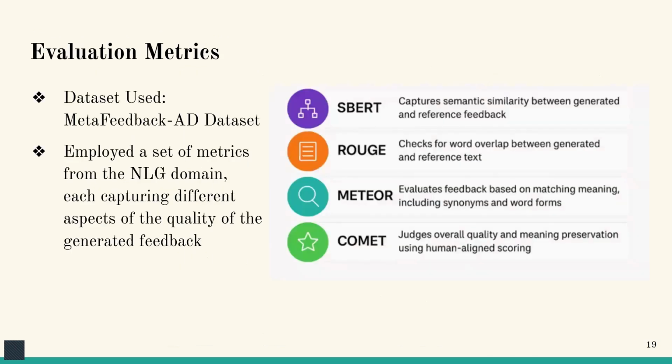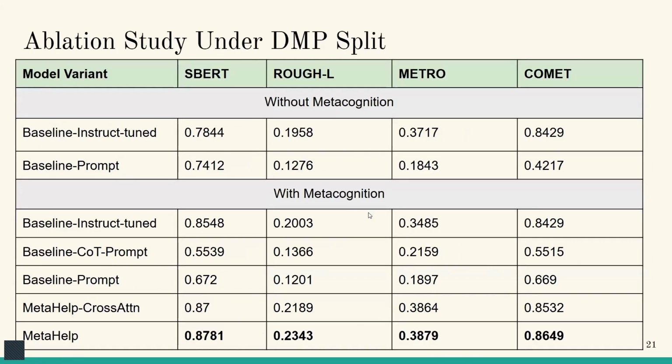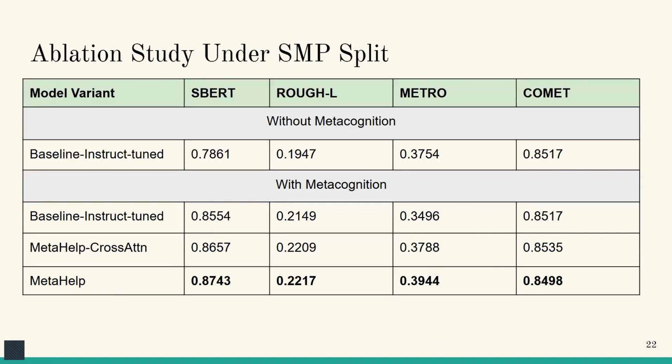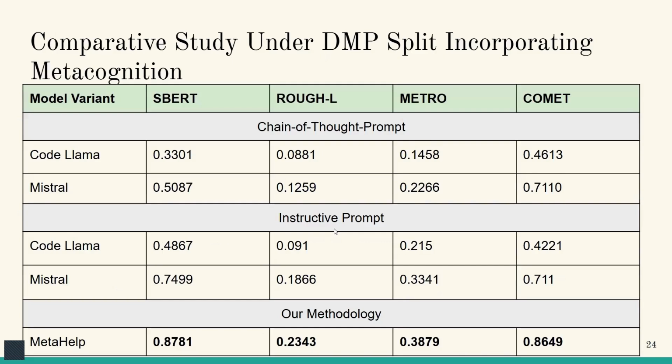For the experimental results, evaluation metrics from the NLG domain were used to evaluate the feedback: SBERT, ROUGE, METEOR, and COMET. Here, according to the ablation study under the DMP split and the ablation study under the SMP split, MetaHelp outperformed all baselines, including prompt-only models and fine-tuned LLMs without metacognitive inputs. Even compared to Mistral and CodeLlama, MetaHelp achieved superior scores across all metrics.